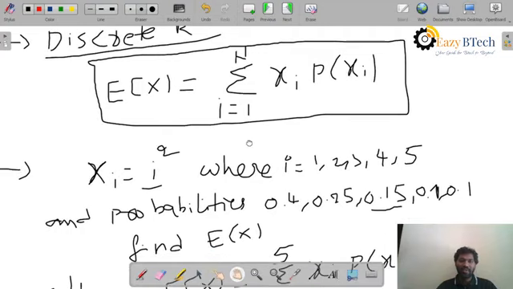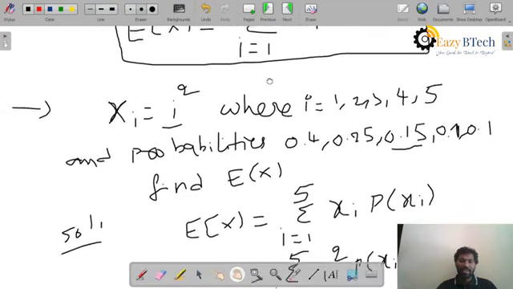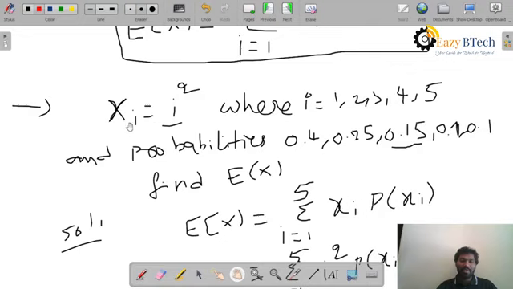Now we'll do one problem on a discrete random variable. Suppose the problem is like this. Given xi equal to i square, where i ranges from 1 to 5, that is 1, 2, 3, 4, 5. And the probabilities at the given instances, that means i equal to 1, have probabilities 0.4, 0.25, 0.15, 0.1, 0.1. This is the problem they gave you.